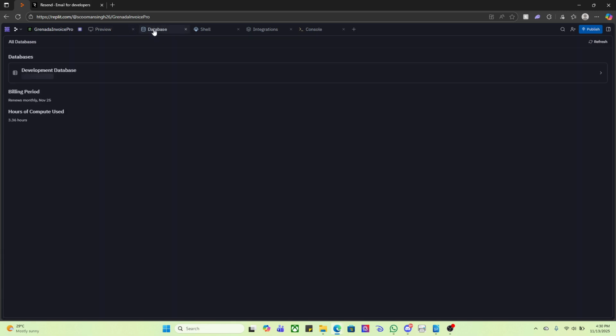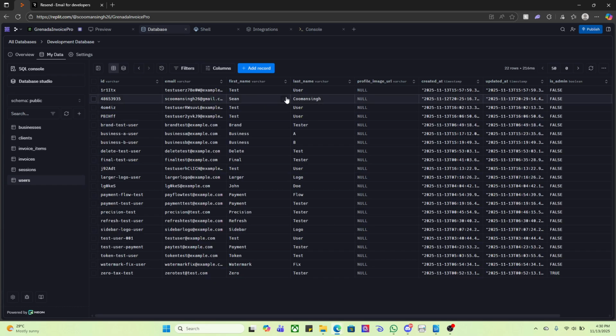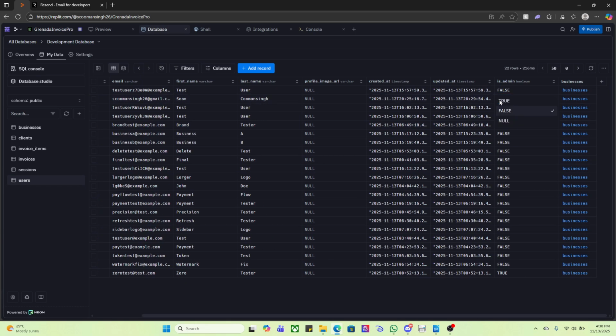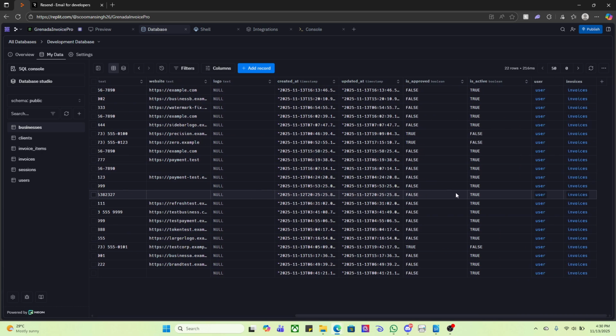So speaking of this, I'm going to the database, and this is just for demonstration purposes. I don't actually need to use the database for authenticating users, and I'll show that shortly. I could then go into users. I could find myself, so it'll be right up here. I could then set myself as an admin to showcase all the capability, and then I could go into the businesses, find my business, which is right there, and then I could set myself as is approved to true. As you can see, there's an is approved and is active.